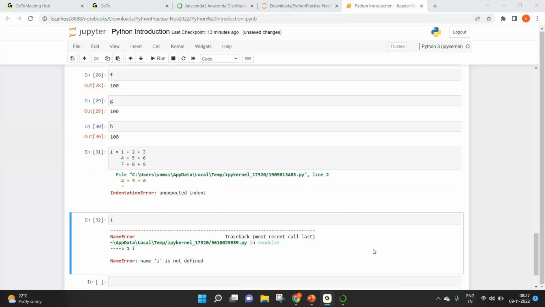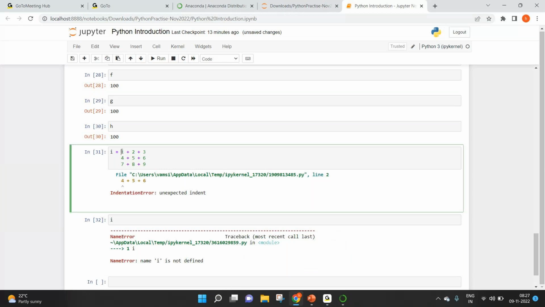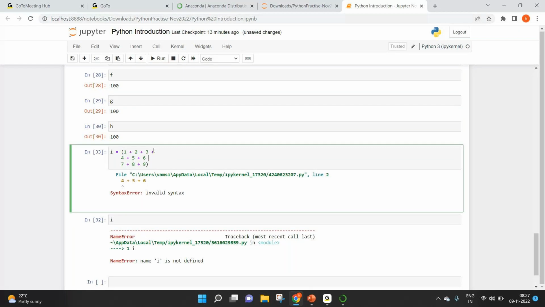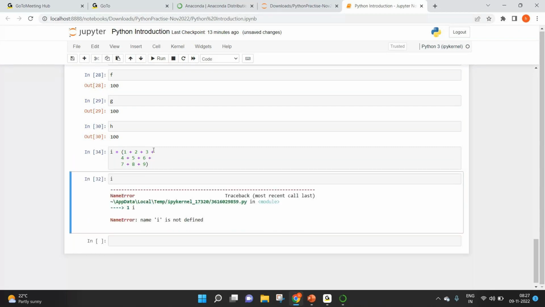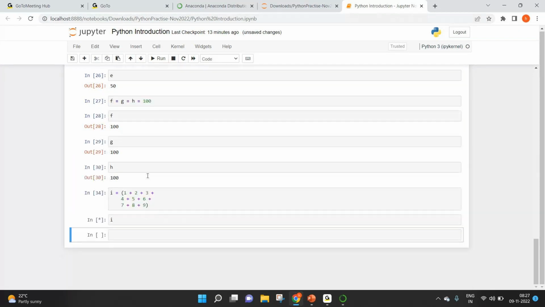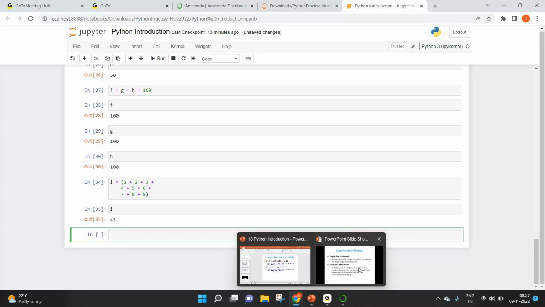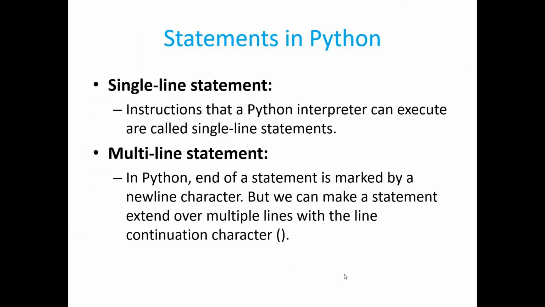We call it parenthesis. Only then it works. Run it again. Okay, I'm missing the plus symbol here. Should work now. Now look at the value. It is showing us 45. So if you have multi-line statements, you can enclose everything in the parenthesis, then it should work fine.